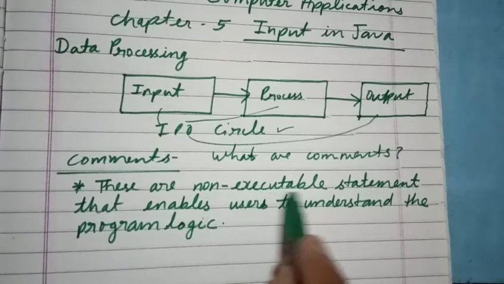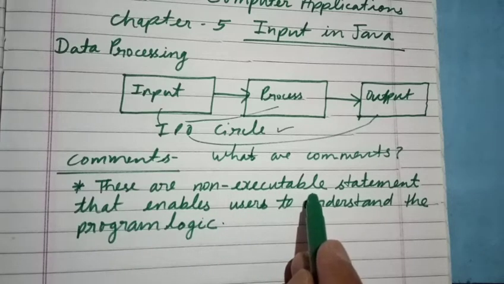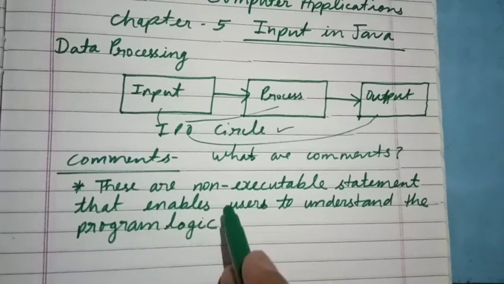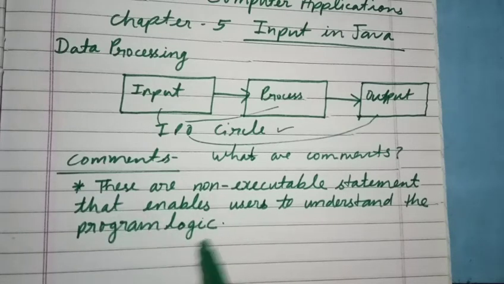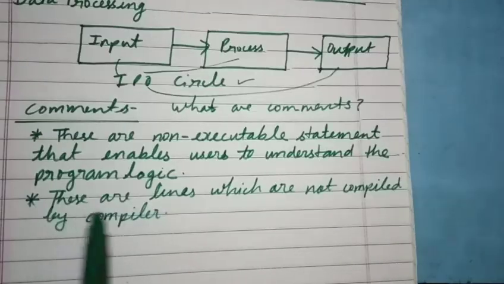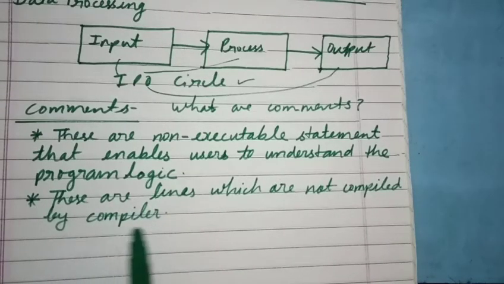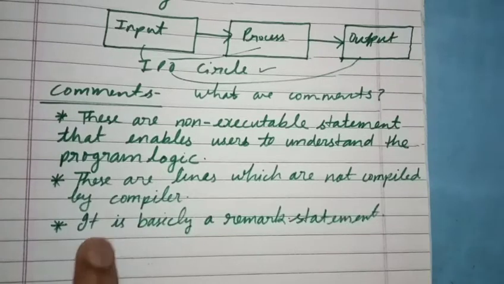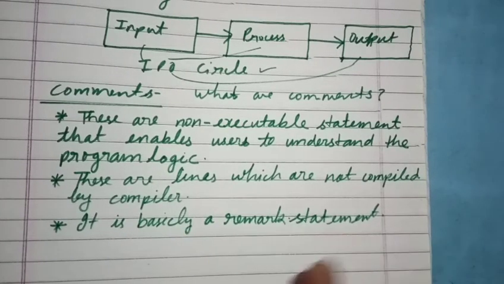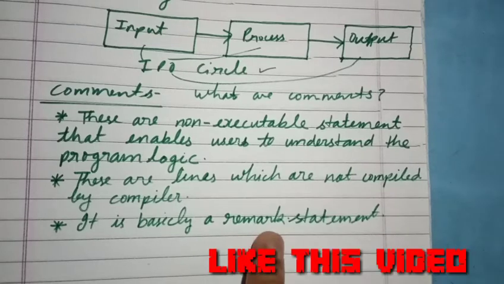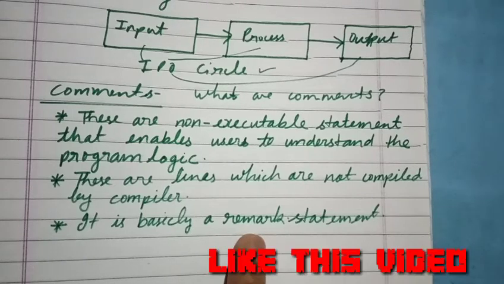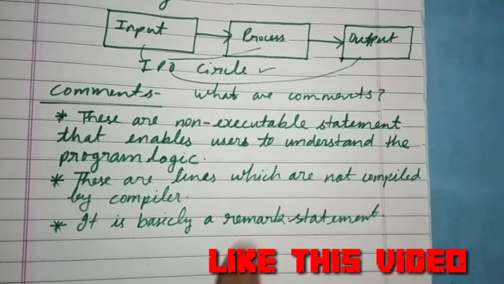then its answer is this: these are non-executable statements that enable users to understand the program logic. Non-executable means the computer processor will not solve them. Even though these statements are written in the program, they are not compiled by the compiler. These are the lines which are not compiled by the compiler, means they will not be converted to machine code. It is basically a remark statement. Remark statement means remarks about the program, which tells what logic we are going to use in the program.